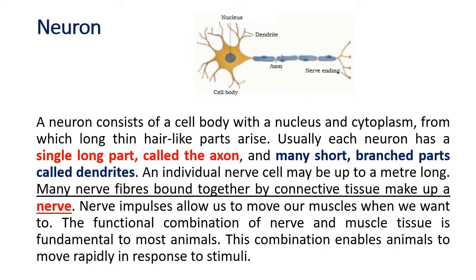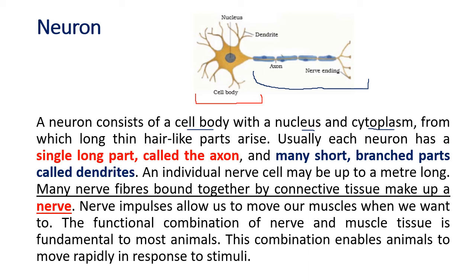So the neuron has got a cell body. This cell body is a special one which gathers the information. So this receives information, and then this kind of wire is the one which transmits the information. Okay, now you can see the neuron has got a cell body, I just showed, with a nucleus and cytoplasm. You can see the yellow colored thing is the cytoplasm, and in the center of the cytoplasm you have got a dark blue color nucleus.